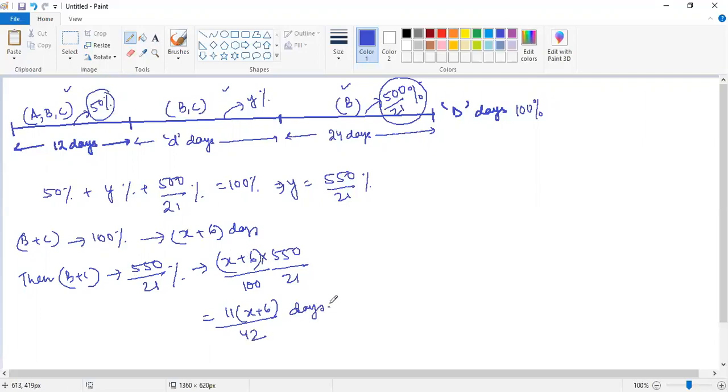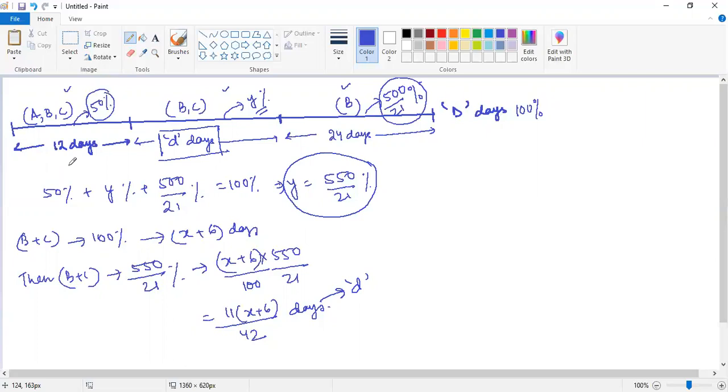So B plus C takes X plus 6 days to complete 100% of the work. Now I have already found the middle percentage here, 550 by 21%. To do that 550 by 21%, how many days would both of them, B and C, have taken? 11 into X plus 6 divided by 42 days. So this is nothing but the D that we assumed initially, the small d. Correct?